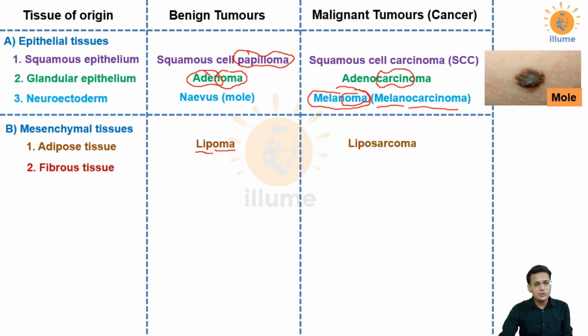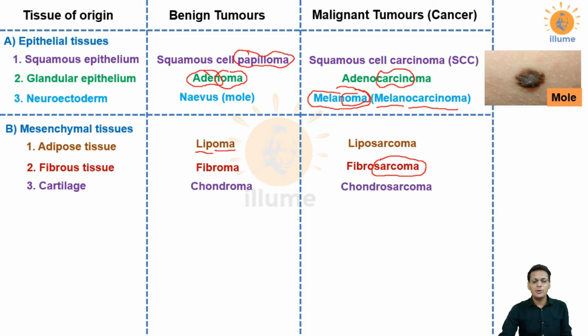Next is fibrous tissue. A benign tumor would obviously be called fibroma, and a malignant tumor would be called fibrosarcoma. Why? Because the sarcoma suffix is used for all the malignant tumors of mesenchymal origin. Next is cartilage. The prefix used for cartilage is chondro, like the cells of cartilage are called chondrocytes. So chondro is the prefix, and for benign the suffix is oma, so it is chondroma. Malignancy would be chondrosarcoma because it is mesenchymal.